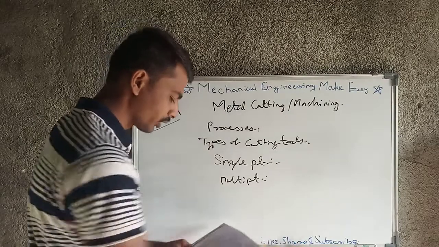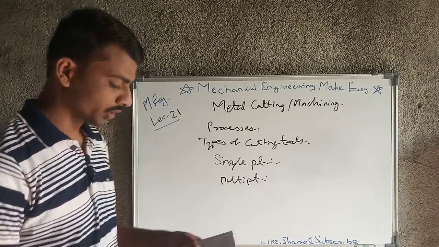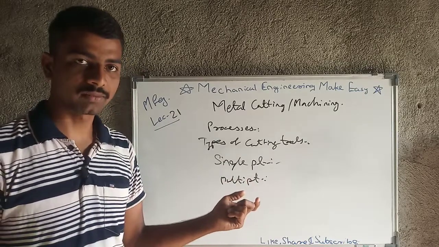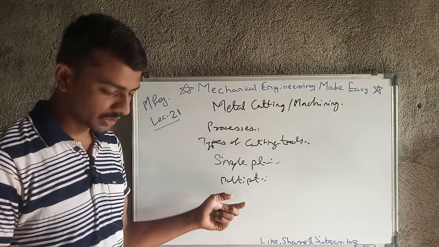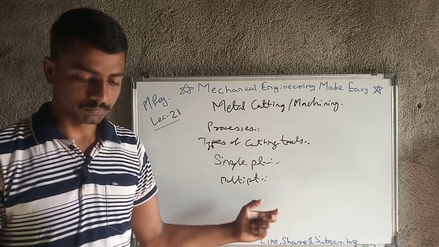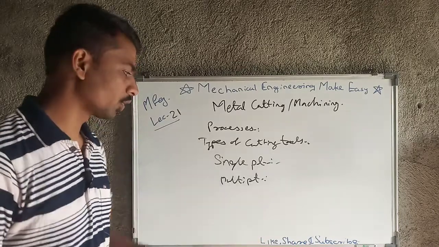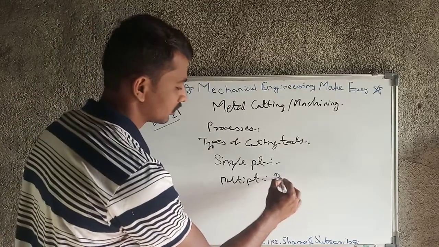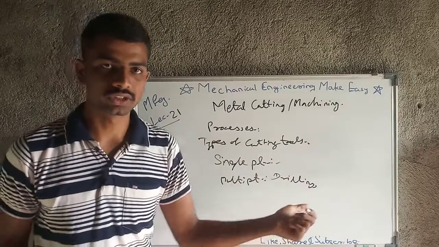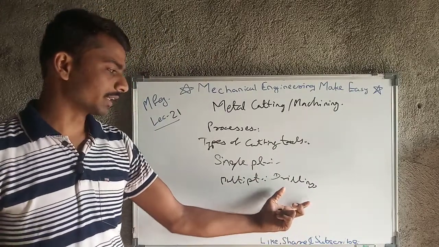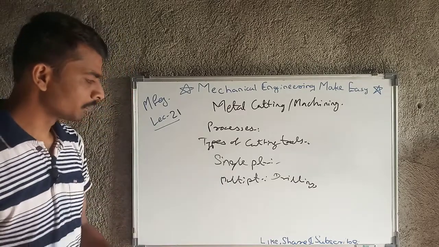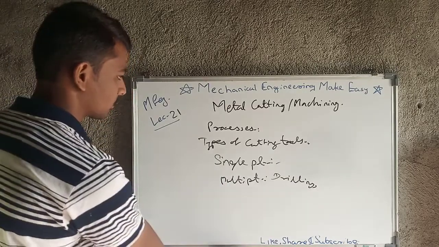In the case of a single point cutting tool, we use it for lathe, shaper machine, planer machine, etc. And in the case of multi point cutting tools, there are drilling, milling, broaching, etc. These are multi point cutting tools. Likewise, the cutting tools which fall under multi point cutting tools. These are the types of cutting tools.